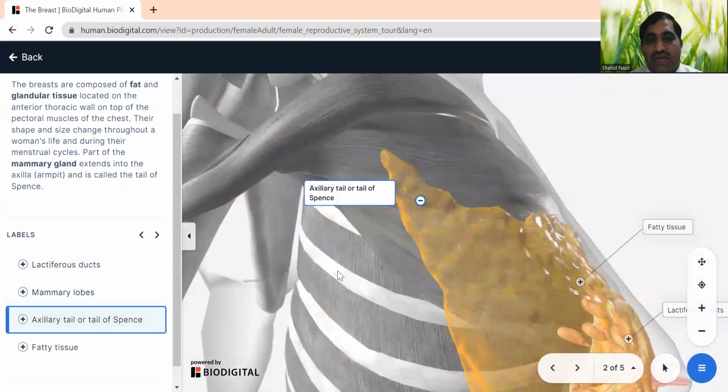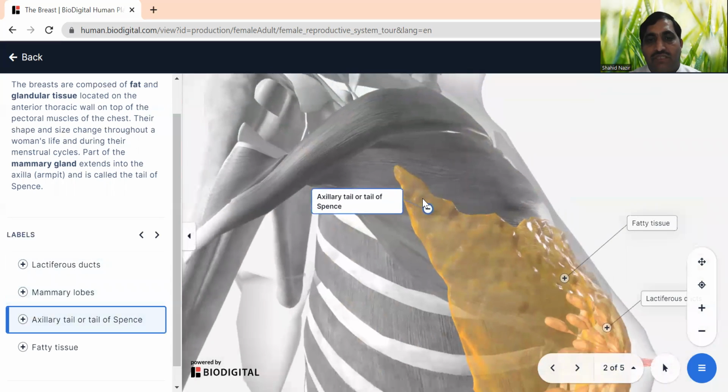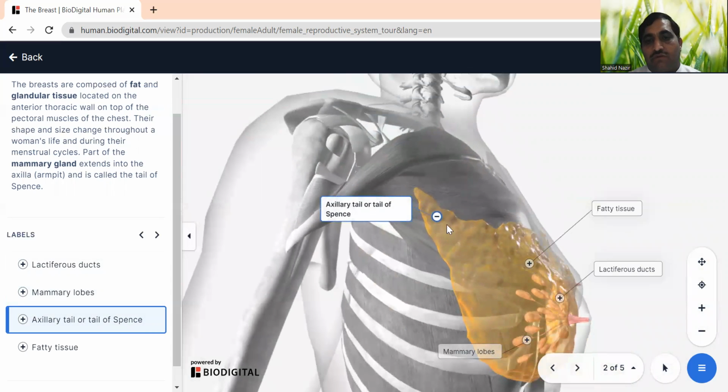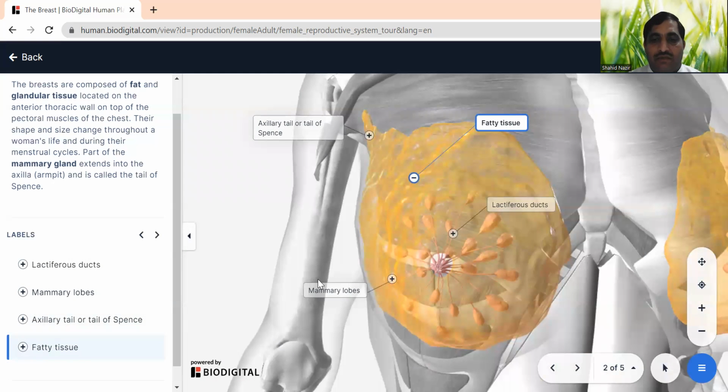Then we have the axillary tail, or the tail of Spence. This is in fact the attachment of the breast in the armpit area, under the muscles. You can see it under the shoulder muscles. So the breast is attached up to here with the muscles, and there are fatty tissues in the breast.